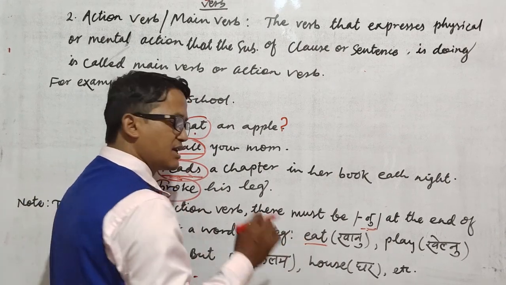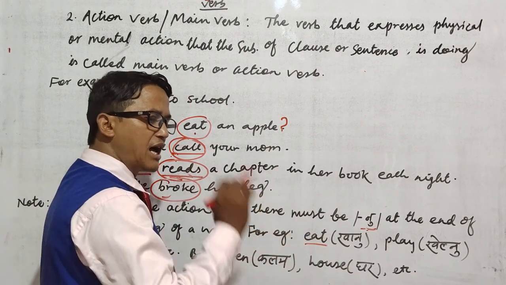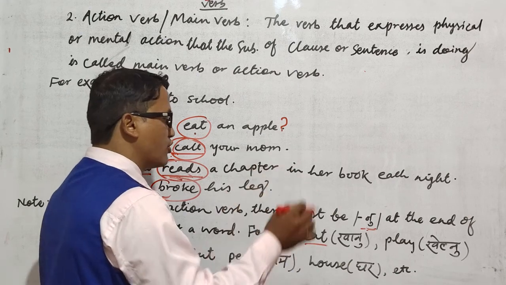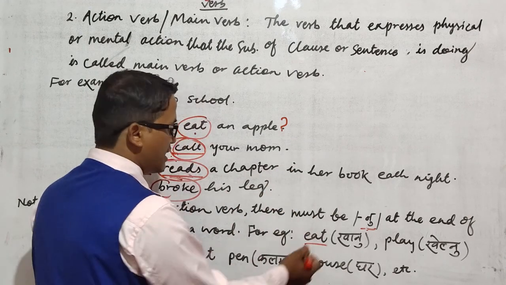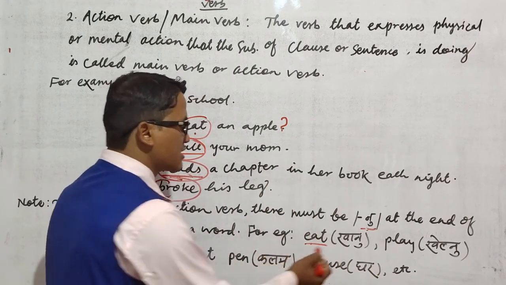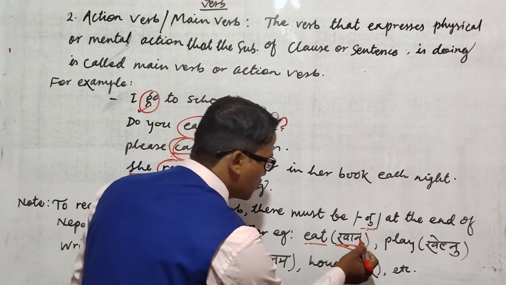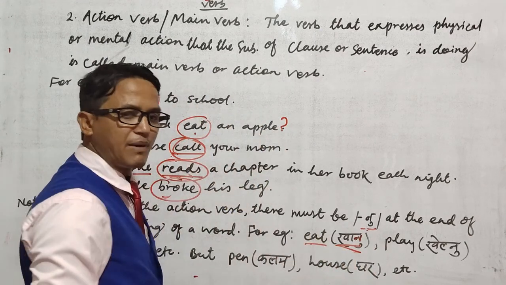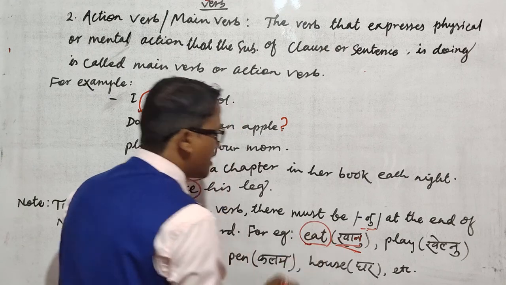Now, for example, "eat". Is it a main verb or a noun? Under which word class does it fall? Let's check. It means "khanu". Here is "nu" at the end of the Nepali meaning. That's why it is a main verb.